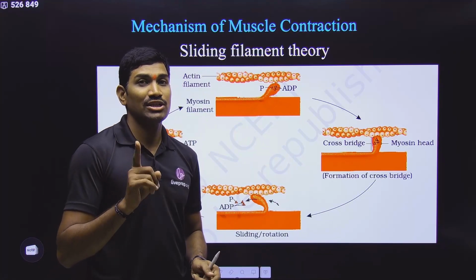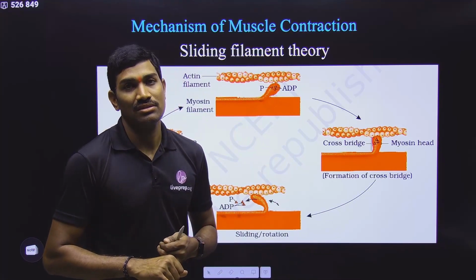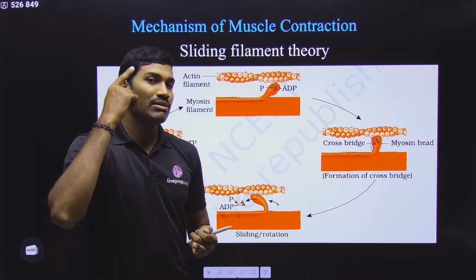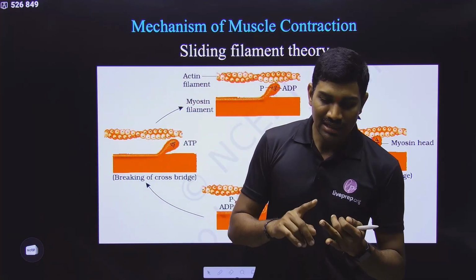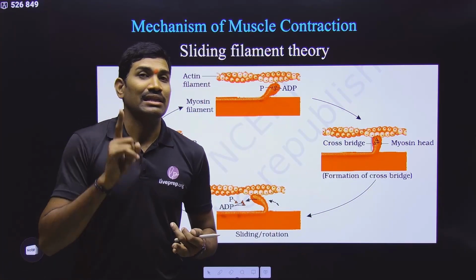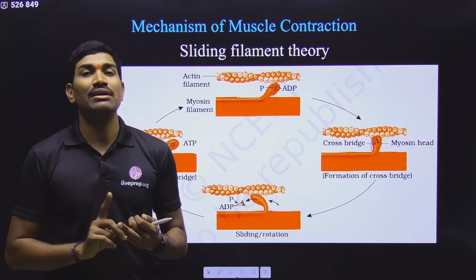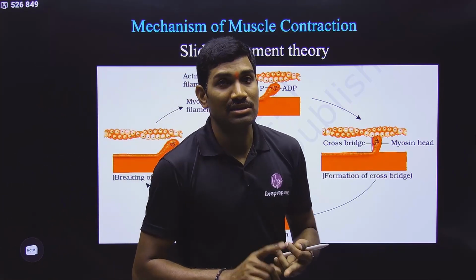Now you need to understand this point here. Skeletal muscle and smooth muscles. For the contraction of these muscles, information should come from the nervous system. Please observe carefully. For the contraction of skeletal and smooth muscle, meaning visceral muscles, the information for contraction should come from the nervous system. Then only they will contract. Understood or not? But what about the cardiac muscles?